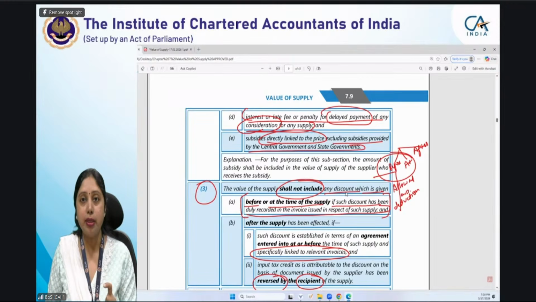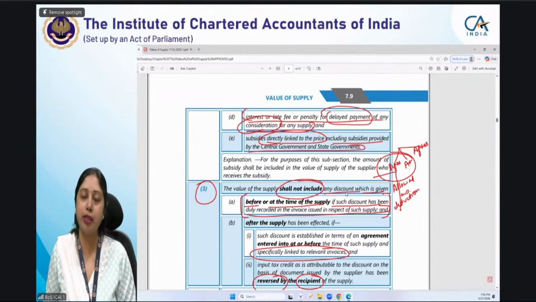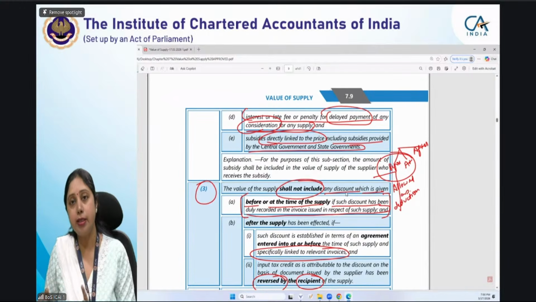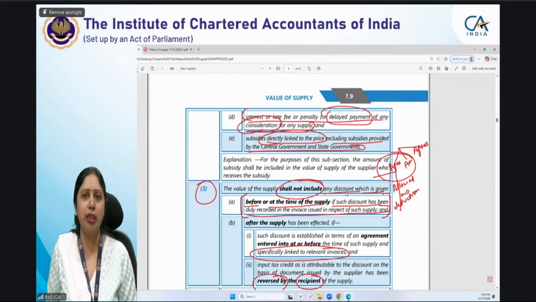So 10% of the value which is being reduced will amount to 50,000. So 50,000 पे जो GST का amount है, that should be reversed by the distributor. Distributor has to reverse the ITC taken because distributor must have taken ITC on the entire 5 lakhs once he purchased the cars. Now when he is getting a discount of 50,000 at the end of the quarter, then ITC on that discount amount has to be reversed. That is very logical, very obvious.